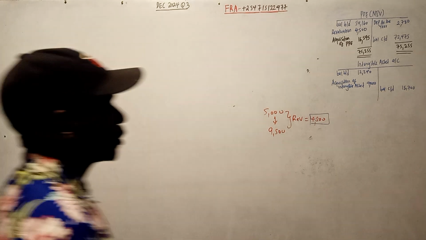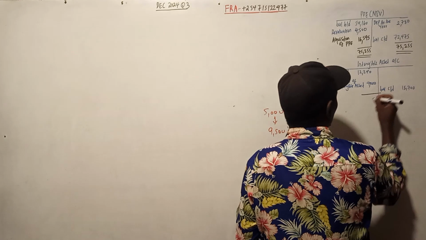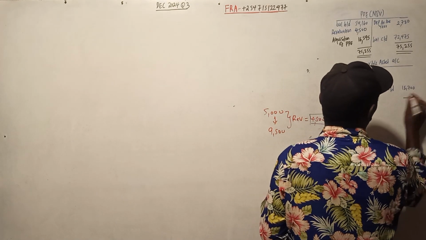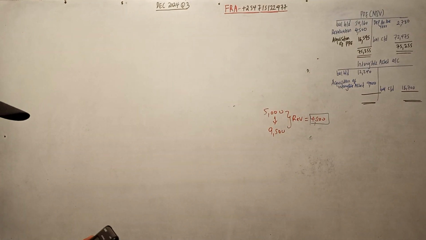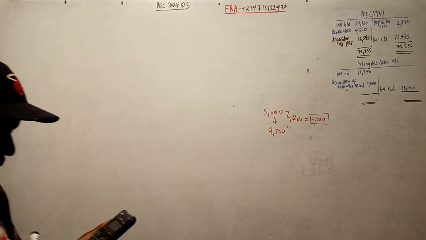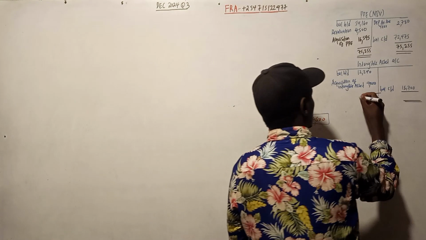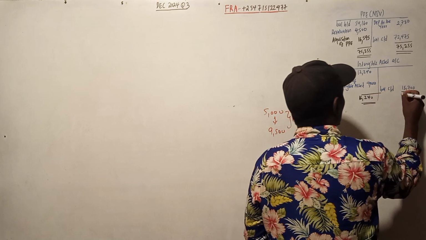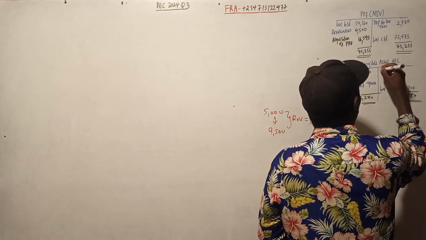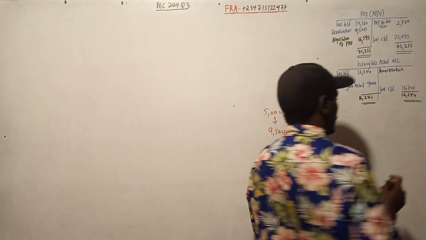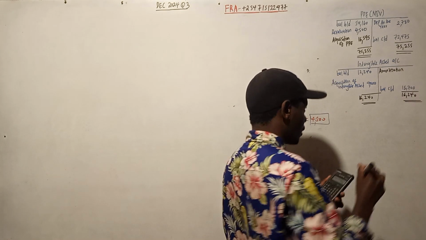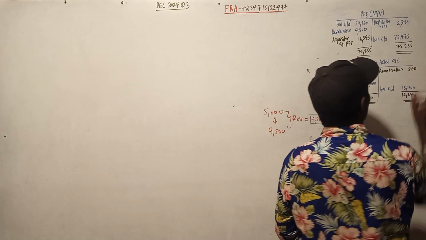So the balancing figure will be amortization on the other side. So 12,40 plus 4,000 is equal to 16,40. Then the balancing figure will be amortization. So minus 15,700, amortization is 540. That is the balancing figure, which is amortization.